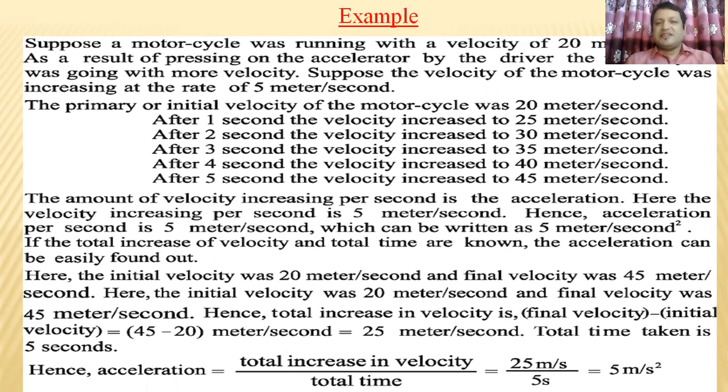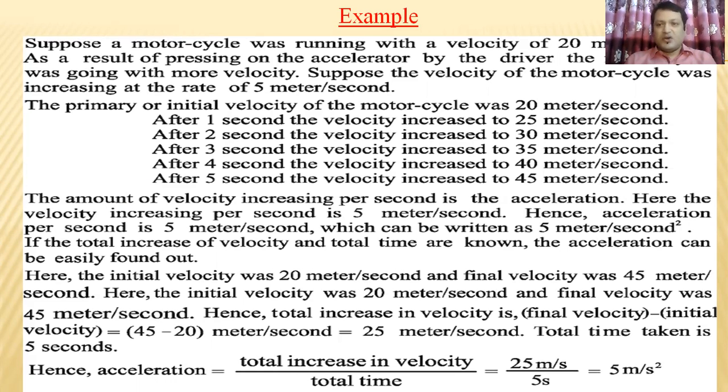The initial velocity of the motorcycle is 20 meters per second. After 1 second, the velocity increases to 25 meters per second. After 2 seconds, 30 meters per second. After 3 seconds, 35 meters per second. 4 seconds later, 40 meters per second. And finally, 5 seconds later, the velocity will be 45 meters per second.